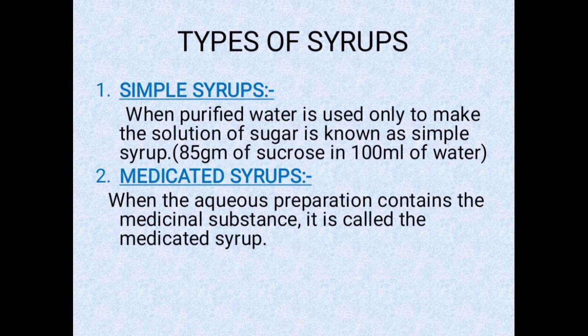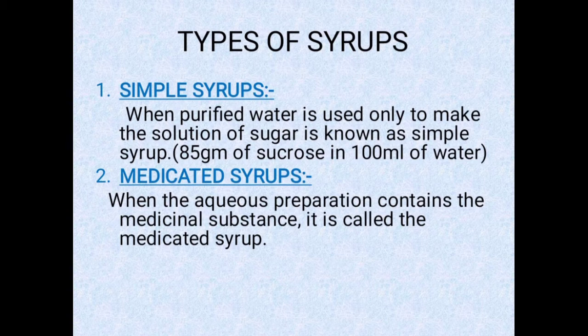Now the types of syrup. So we have the simple syrup and medicated syrup. So what is simple syrup? So when purified water is used only to make the solution of sugar, it is known as simple syrup. For example, if we are having 85 grams of sucrose and 100 ml of water, so it is the example of simple syrup.